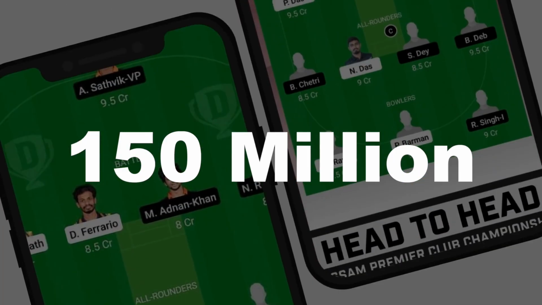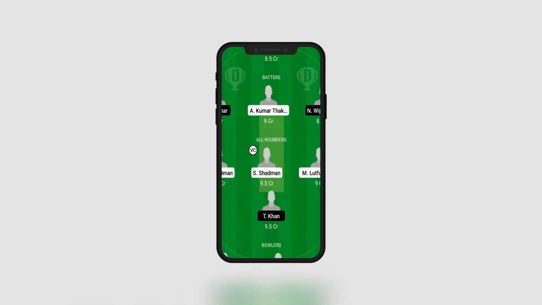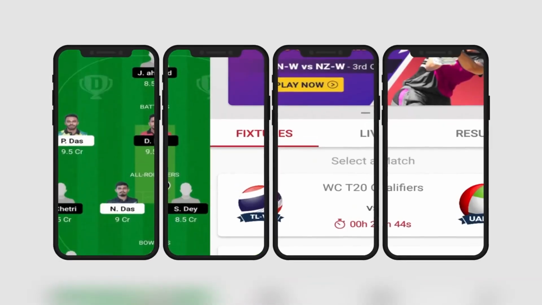Dream 11 is India's biggest fantasy sport platform. This platform has over 150 million users who create teams, join contests, and more. This massive user base generates billions of events and terabytes of data daily. Handling this much data is very critical for businesses to provide a good user experience.